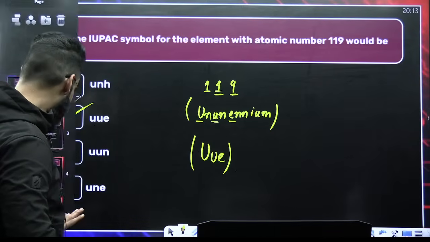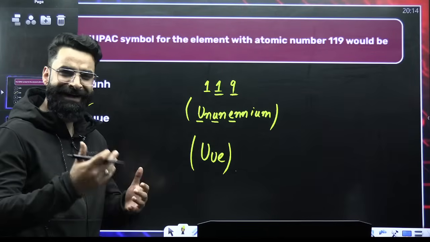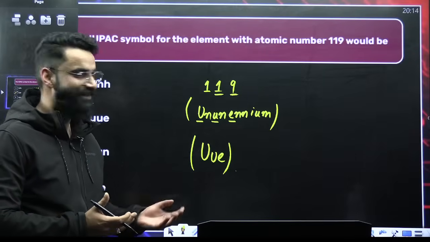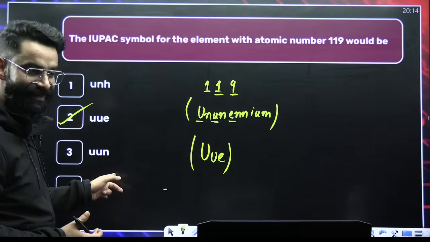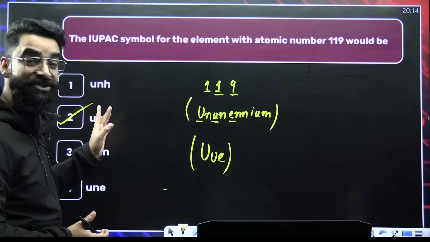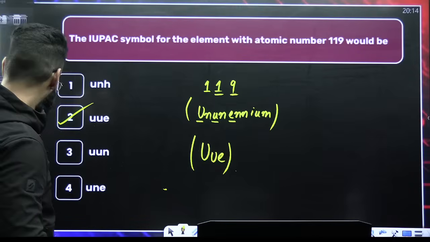It was simple, but I know a lot of students, when they see this sort of question, they get that adrenaline rush, you call it. Correct? They feel like it's an easy question and they mark this one, UUN. Correct? But I don't want you to make that mistake. It's UUE. Okay? So be careful with that.